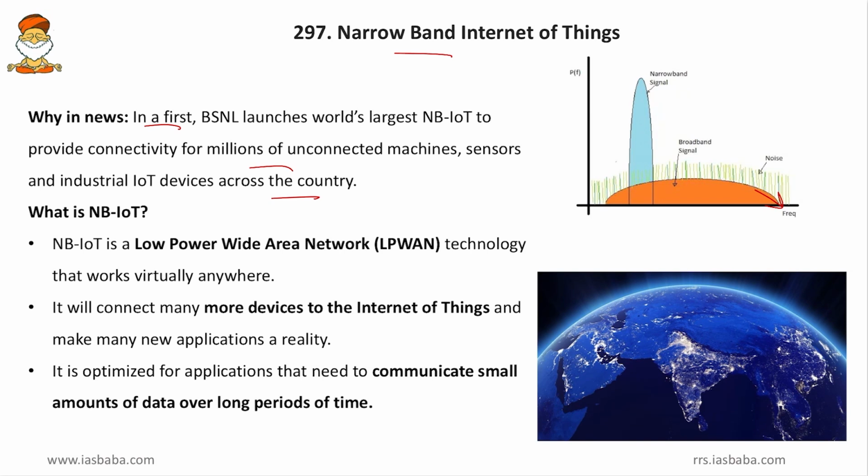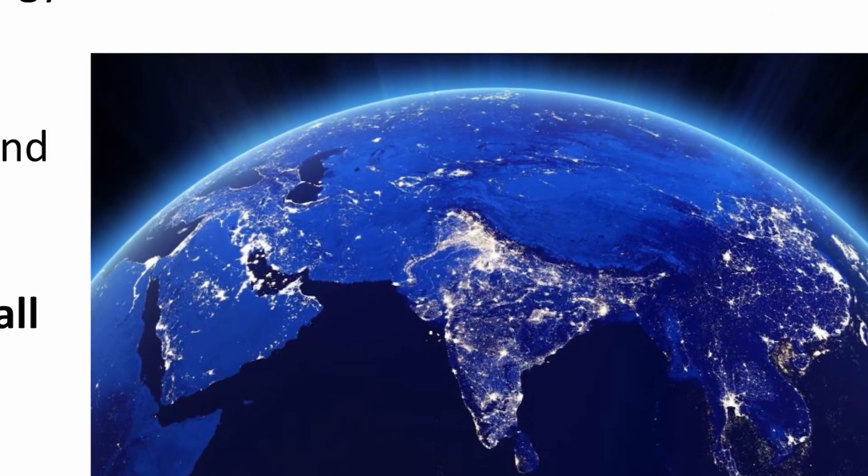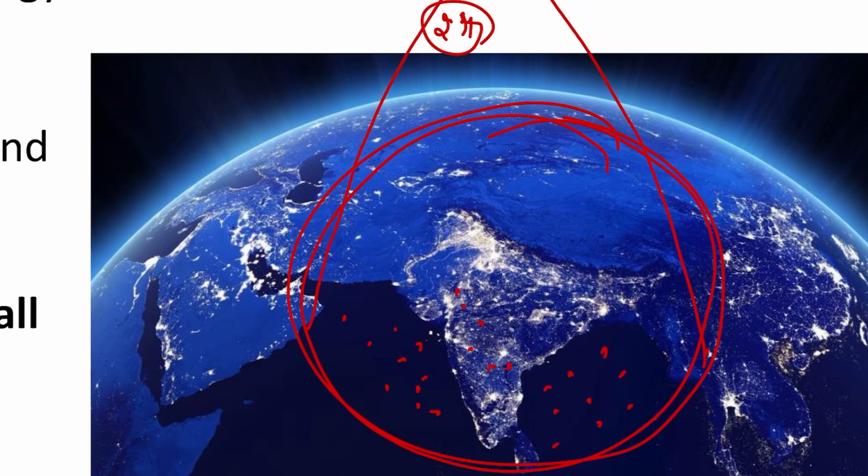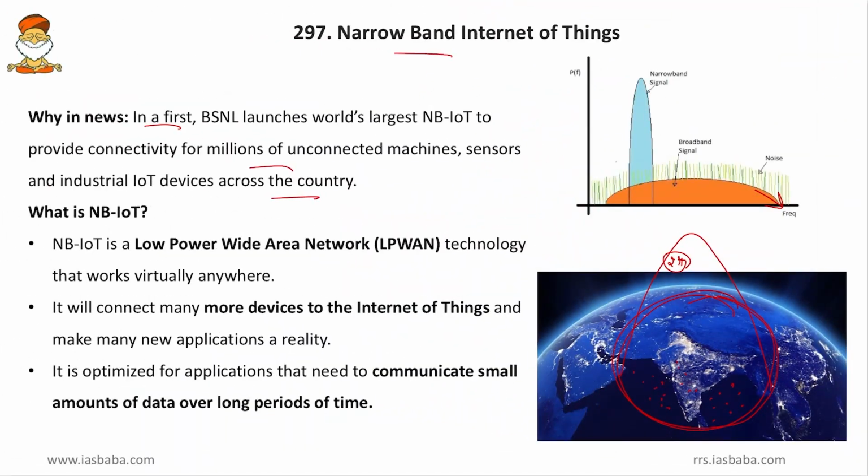Friends, this narrowband acts as a cell throughout India. Here this is a single cell and this is controlled by this narrowband. A narrowband of 2 gigahertz will form a cell throughout India, and this cell will provide internet connectivity to almost all the devices present in the Indian mainland as well as those present in the Indian seas, or in other words, even to the ships that are sailing in Indian seas, the Internet of Things will be provided. Now, what are the disadvantages?